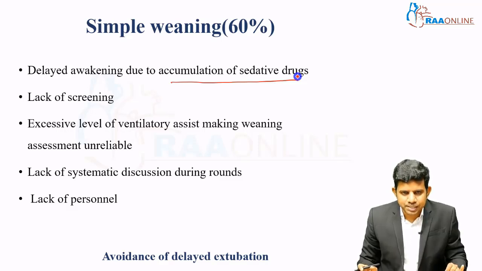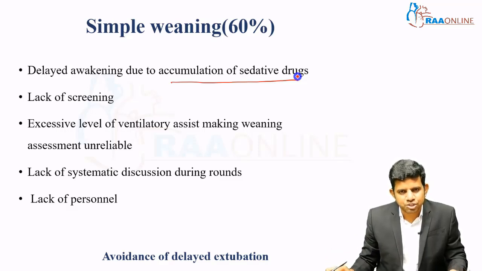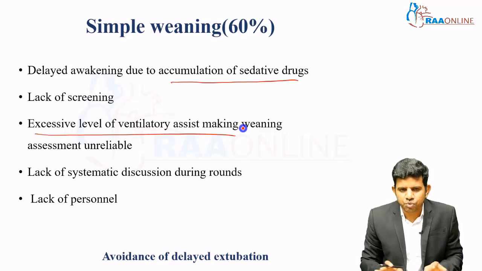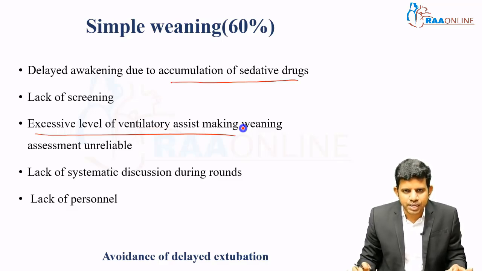Second, you have to screen the patient. If you are not screening, you don't know if the patient is fit for weaning or not. You are giving excessive ventilatory assist, which also delays the weaning process. You have to systematically assess whoever is on mechanical ventilation: is the patient ready for weaning or not? So these are the reasons for delay in the weaning process, especially in the simple weaning group. The main goal in this group of patients is to avoid delayed extubation.